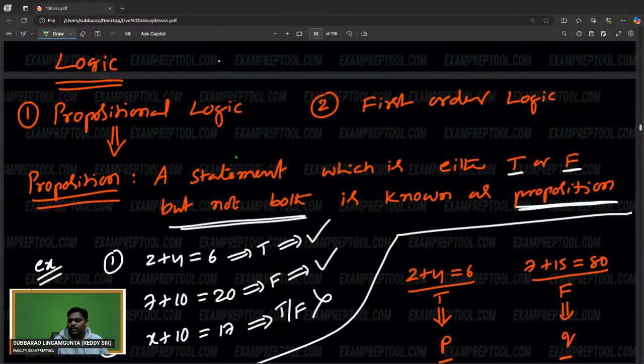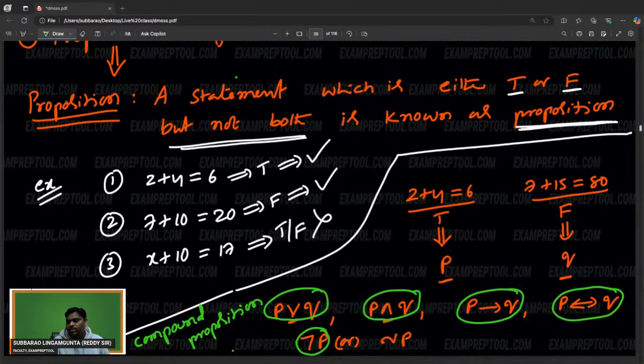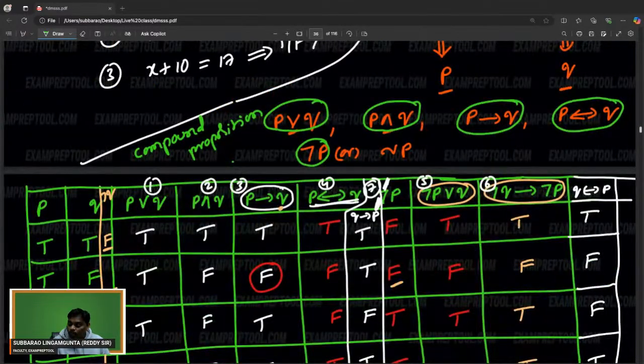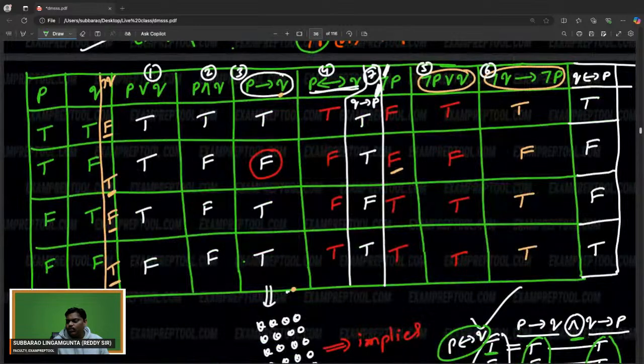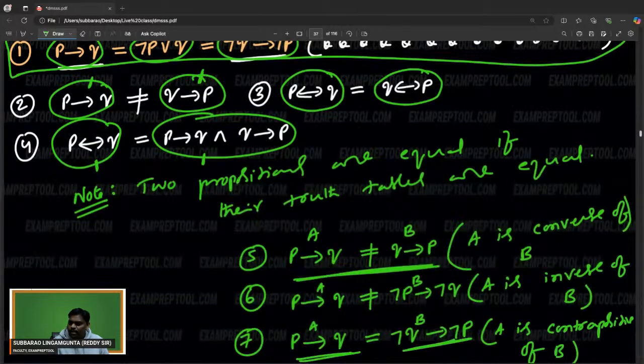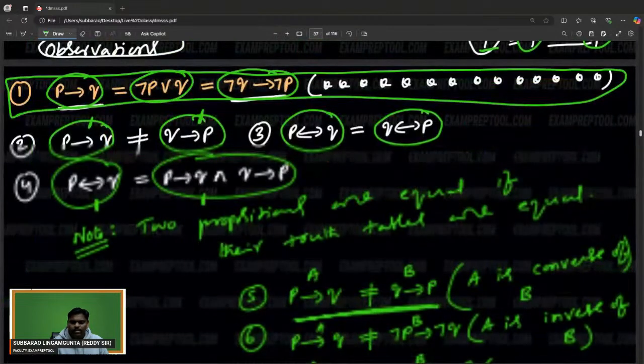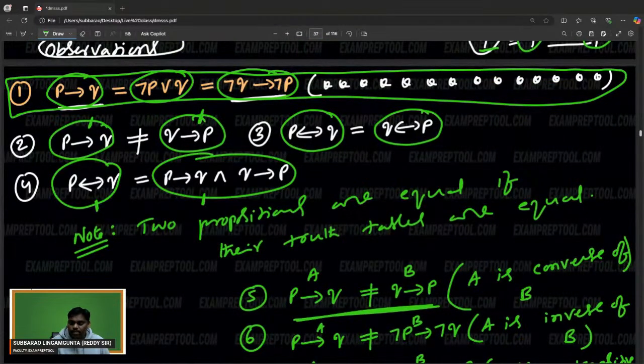I said first what is a statement, then what is a proposition, afterwards what are compound propositions. So how can I say two compound propositions are equal or not? Just construct a truth table. If two truth tables are equal, those two propositions are equal. Otherwise, they are not equal. So I drew some tables also. From there, some observations, almost seven observations.